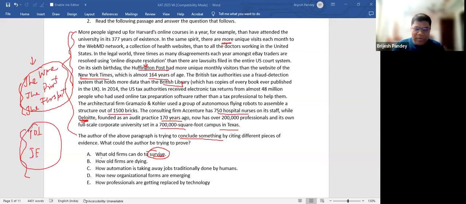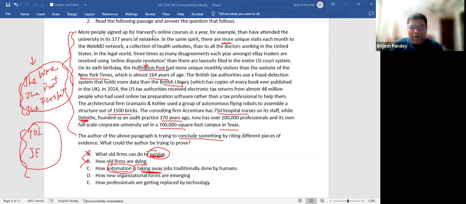That is the problem many of you have. Survival, nowhere is it given that they are having difficulty in surviving. If there is no survival issue, there is no death also. So this is not a conclusion either. How automation is taking away jobs traditionally done by humans. Now, when you say automation is taking away jobs, is it taking away jobs or is it creating new jobs? Again, the problem is with the words automation and taking away jobs. Nothing has been said about jobs being taken away.